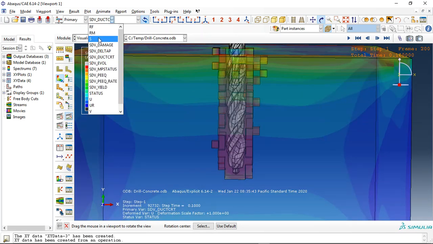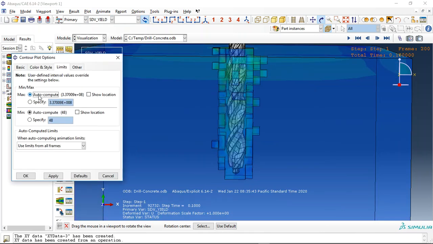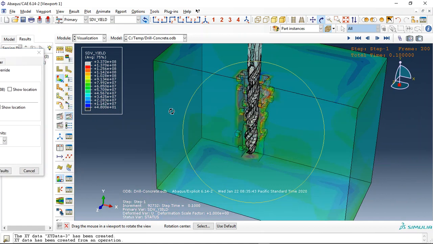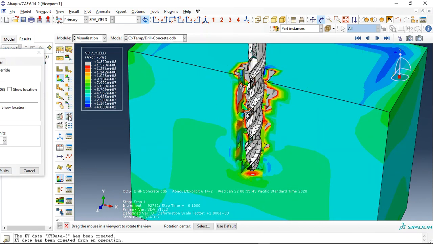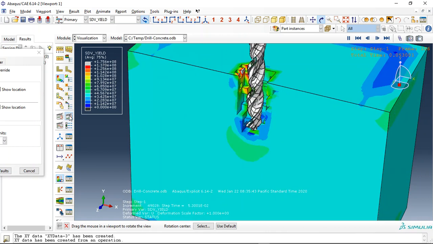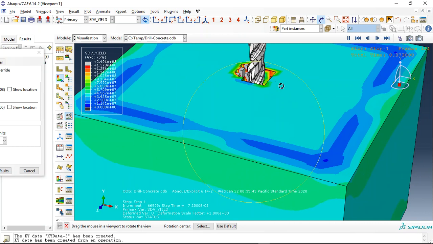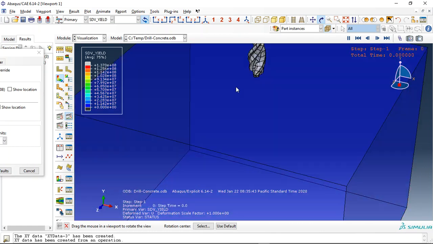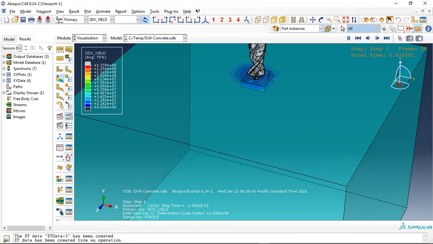and we can get, for instance, the yield criterion, and we can use the limit for the yield criterion, for instance 1 here. See that it is a better view. Okay, this is the simulation, and you can get everything from this simulation if you want.